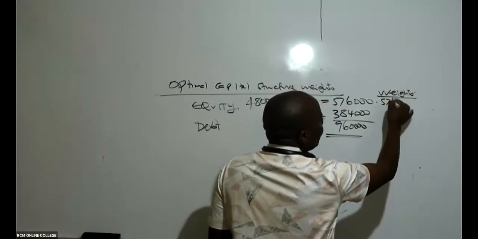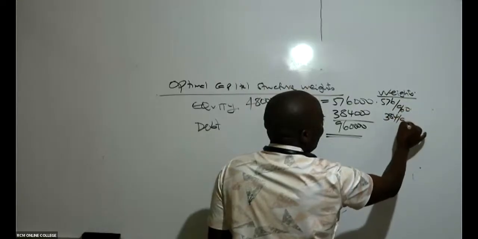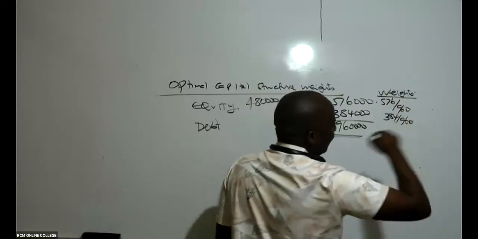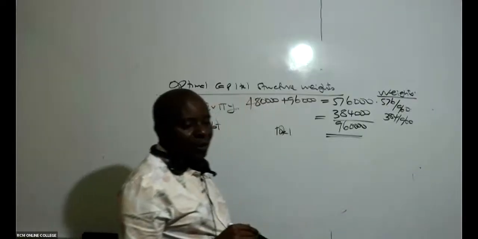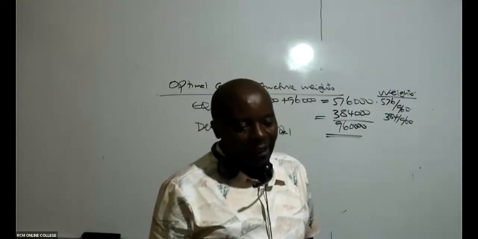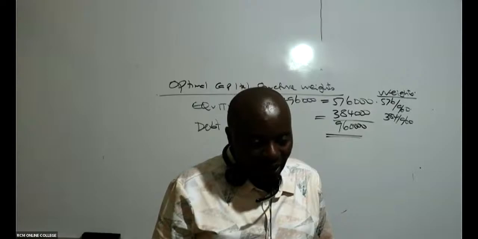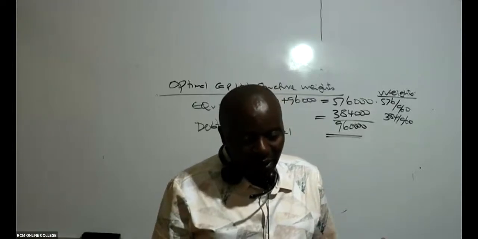So this will be 576 over 960. This will be 384 over 960. If you wish, you can put those 3 zeros, but I've just chopped them. So is there someone who can give me these weights in 2 decimal or even 4 places? It doesn't matter. Give me 2 decimal places. 0.6. Exactly 0.6.